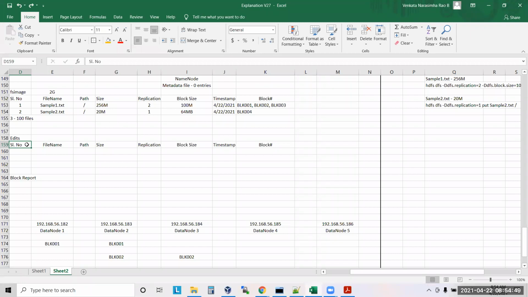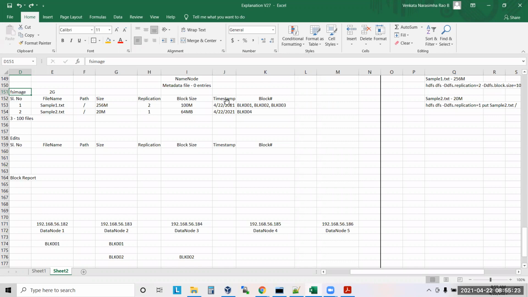So here, who will actually merge the content of the edit log into FS image? Think of it as Hadoop itself merging. By default the time limit is 1 hour, but if I want it every half an hour, I change the property in the Hadoop configuration, and it will do it every half an hour. Are you clear?